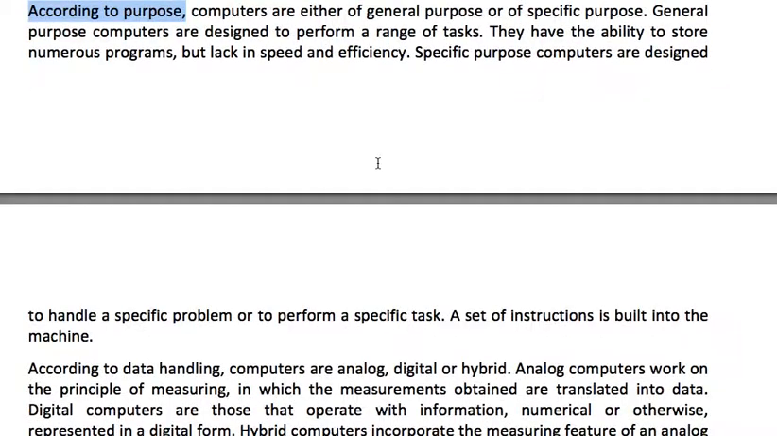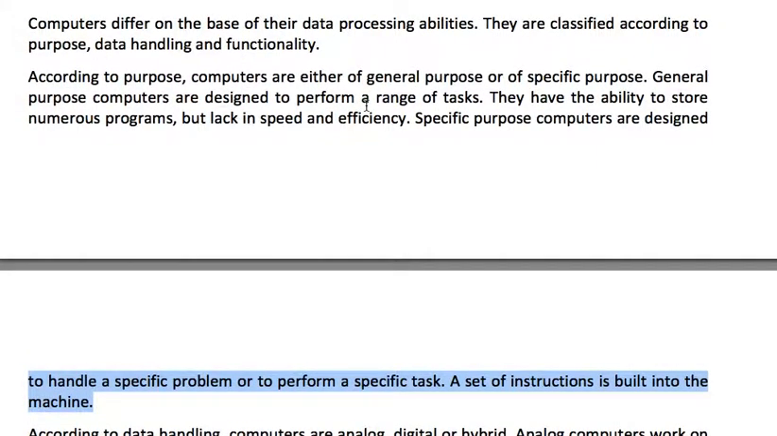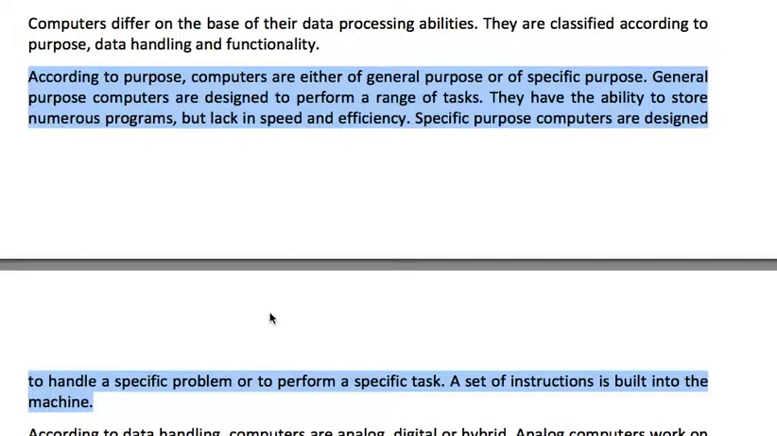And specific purpose computers can perform or handle a specific task, like the computers which are used in hospitals. They accept a set of instructions and accordingly accept the data. Suppose this computer is processing the data relating to the heartbeat of a patient, so that will give the result of heartbeat only. So it is used for specific tasks. So a purpose is either general or specific. General is that we can use it for more than one purpose. And specific is that when a specific task is given, it works according to that only.